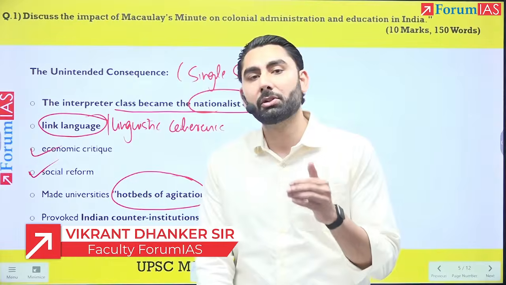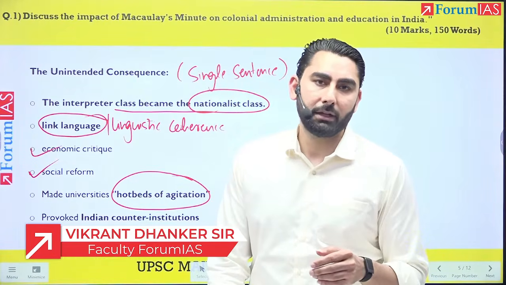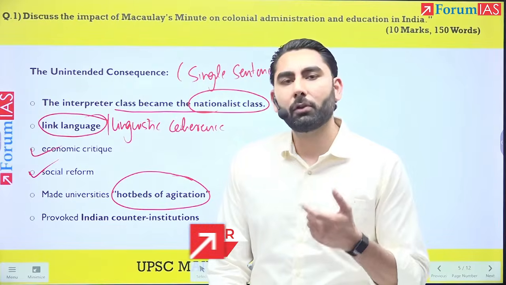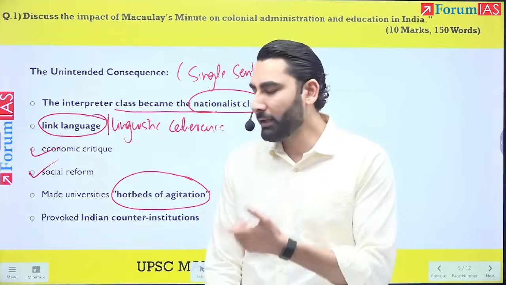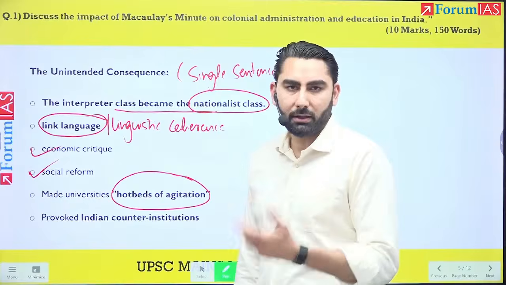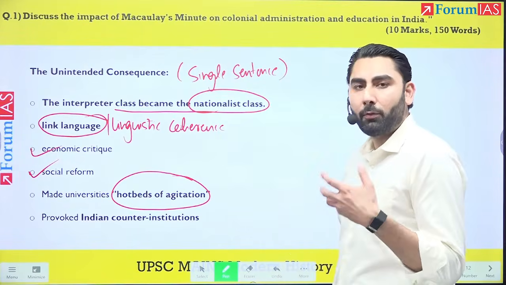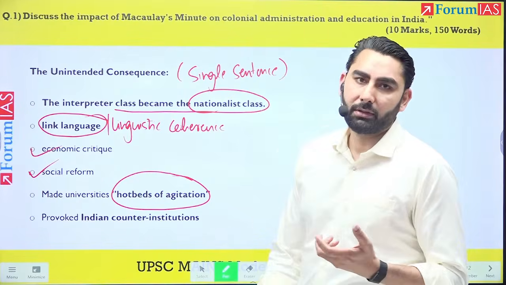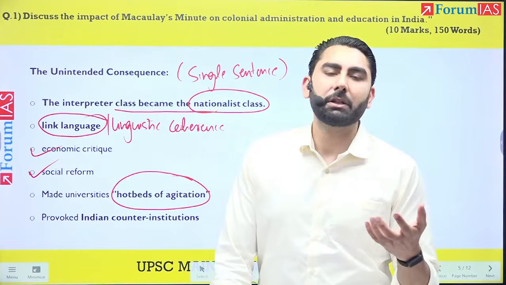You would know that the British later had to pass the Indian Universities Act, during the tenure of Lord Curzon in 1904, to control the nationalist activities in Calcutta University specifically, but universities across the country in general. Then it provoked counter institutions, right? The nationalist institutions, especially, we see them during the Swadeshi boycott movement.